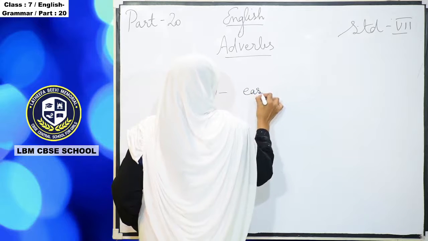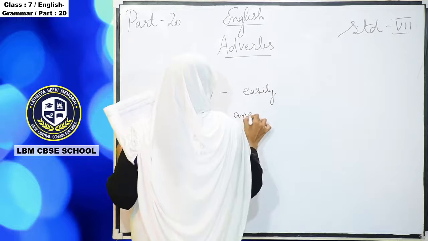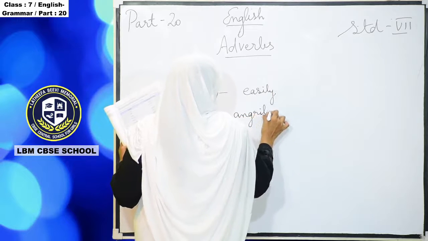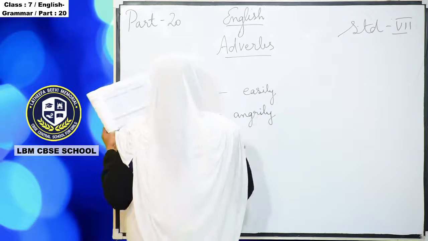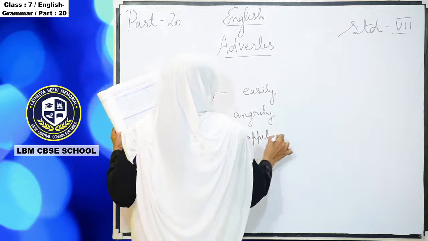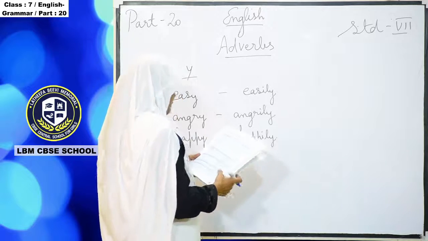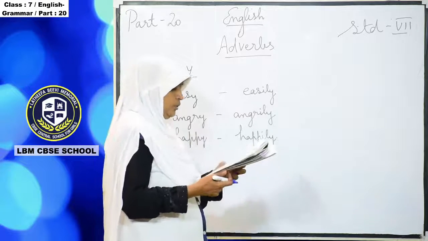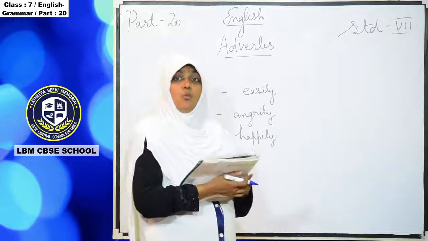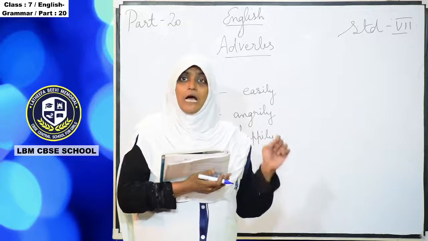That is easily, angrily, and then happily. Okay, so now we are replacing the y from the adjective and we are adding ily.